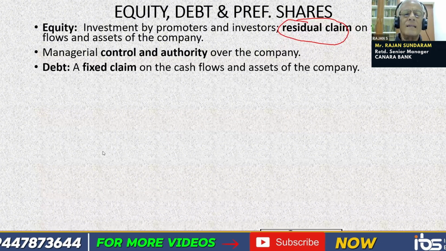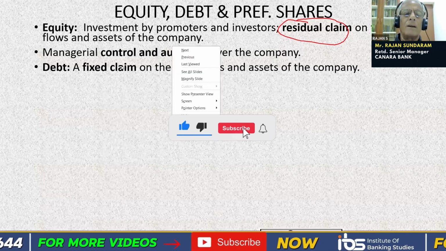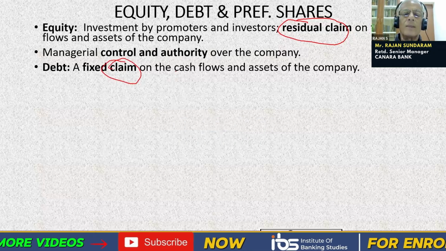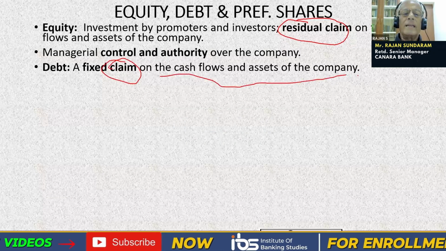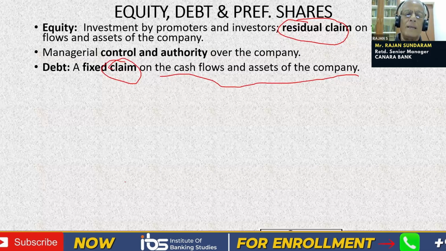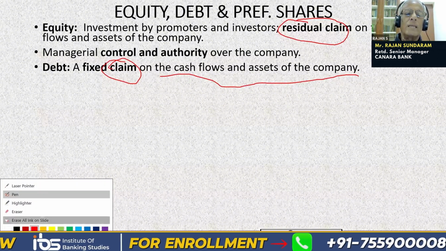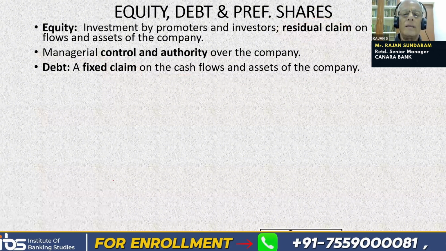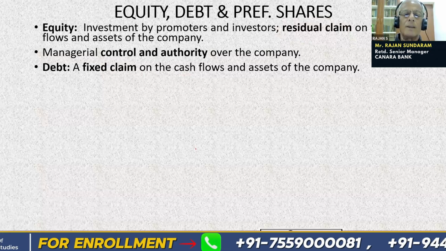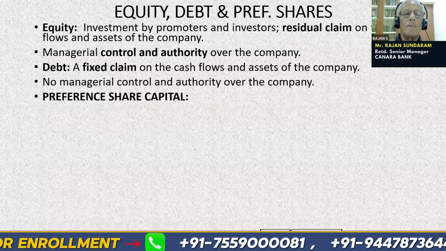In the case of debt, this is a fixed claim. Fixed claim is nothing but the rate of interest payable, a fixed claim on the cash flows and assets of the company. A debt holder has a claim over all the assets of the company and also on the cash flows of the company. Unless the debt holder is paid, he can go to the NCLT or a court of law and ask for the dissolution of the company. There is no managerial control and authority over the company.